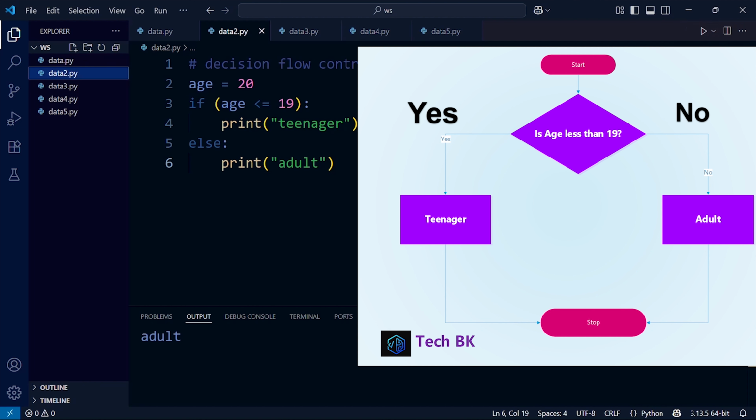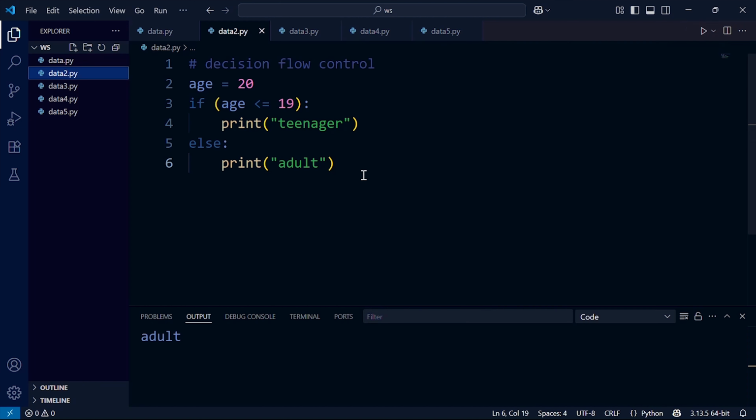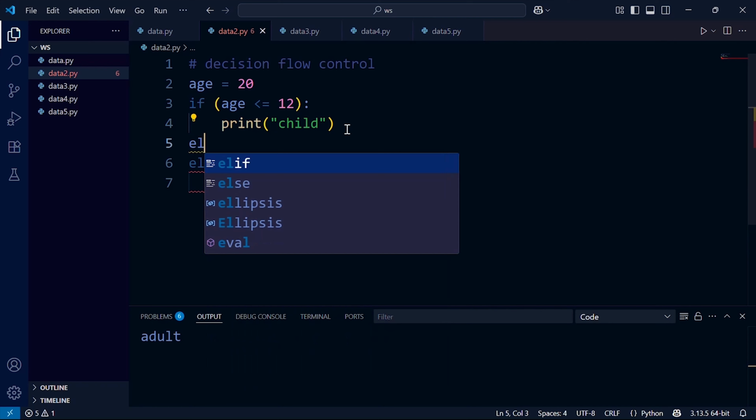As you look at this flow chart, if you needed to add another condition like child, simply use elif, which symbolizes else if. Let's say the age is like 12, then you can say this is child. Now we need to add another range of integers. Simply press enter, we remove this indent, then we write elif.